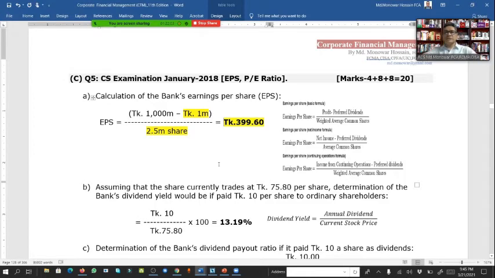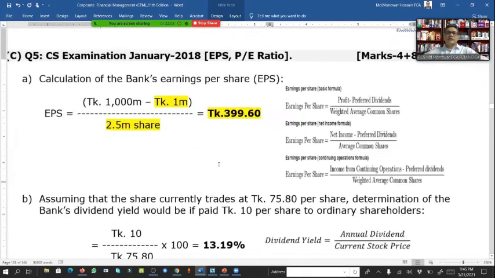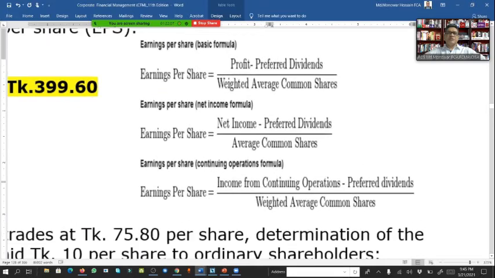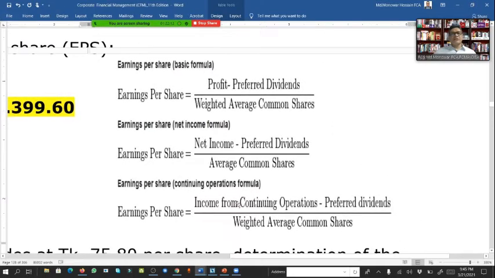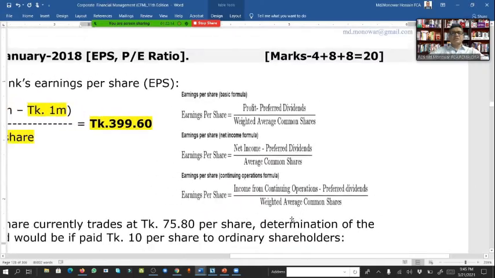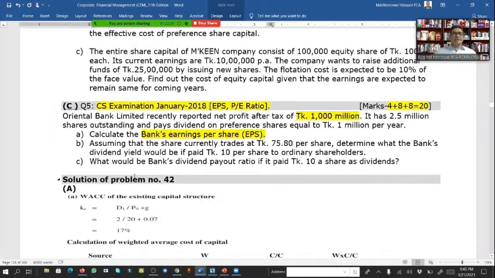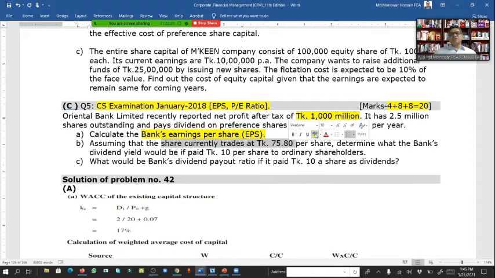So we can calculate different types of EPS. There are a lot of different types of formula. Here it is mentioned. Second, assuming that the share currently trades at 75.80 per share, determine what the bank's dividend yield would be if 10 per share is paid to the ordinary shareholder. So the answer would be, it's also small.